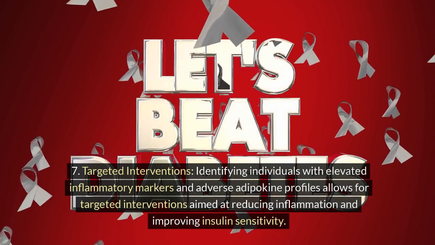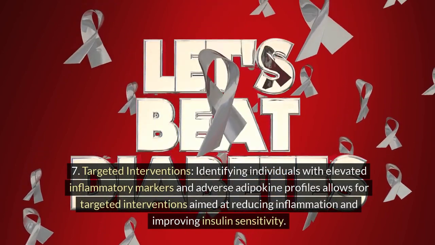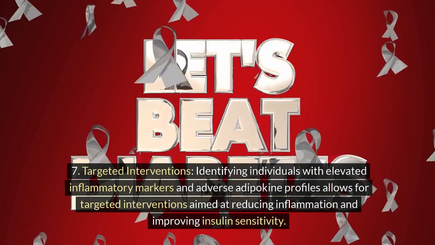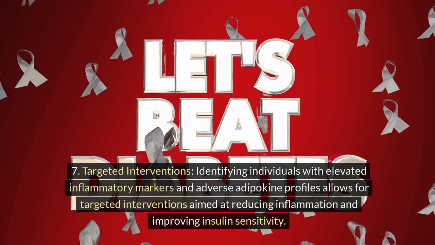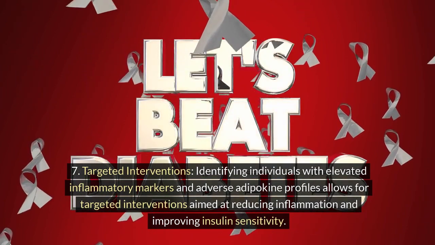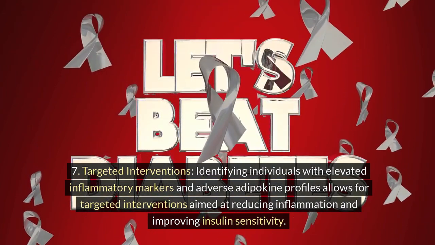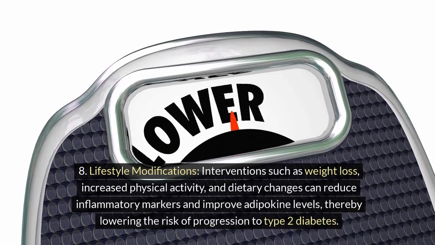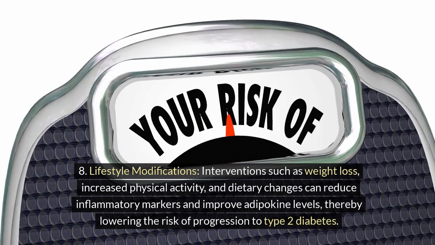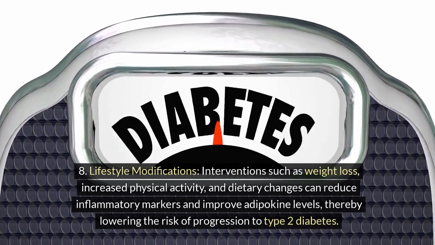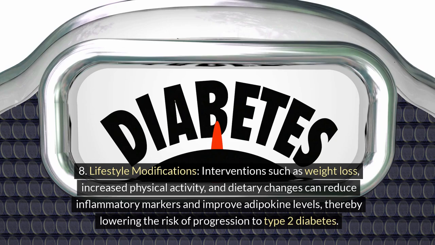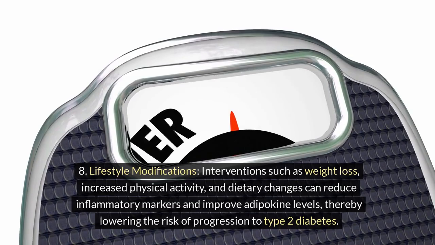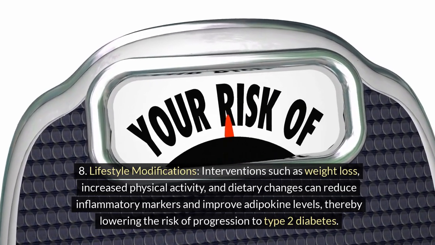7. Targeted interventions. Identifying individuals with elevated inflammatory markers and adverse adipokine profiles allows for targeted interventions aimed at reducing inflammation and improving insulin sensitivity. 8. Lifestyle modifications. Interventions such as weight loss, increased physical activity, and dietary changes can reduce inflammatory markers and improve adipokine levels, thereby lowering the risk of progression to type 2 diabetes.